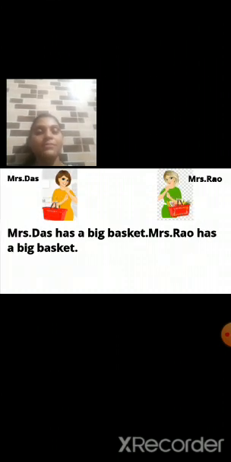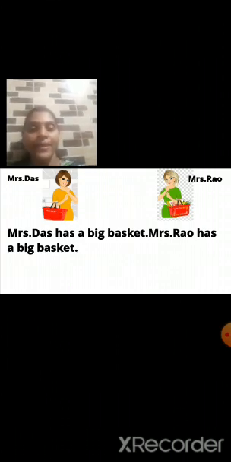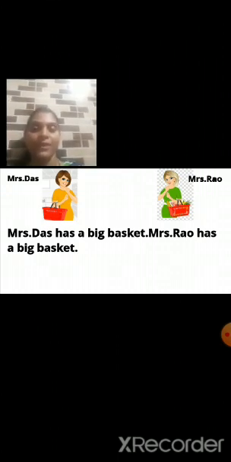Mrs. Das has a big basket. Mrs. Rao has a big basket. Now, in these two sentences, both the ladies have the same basket, yes or no? But the sentences are written separately. Now we have to join these sentences. How will we join them? Let's see.